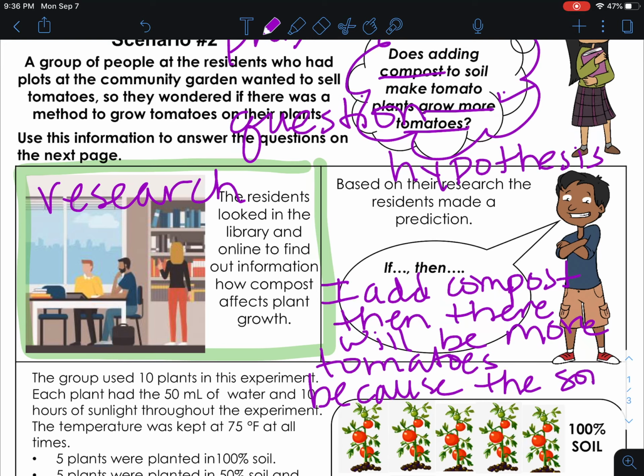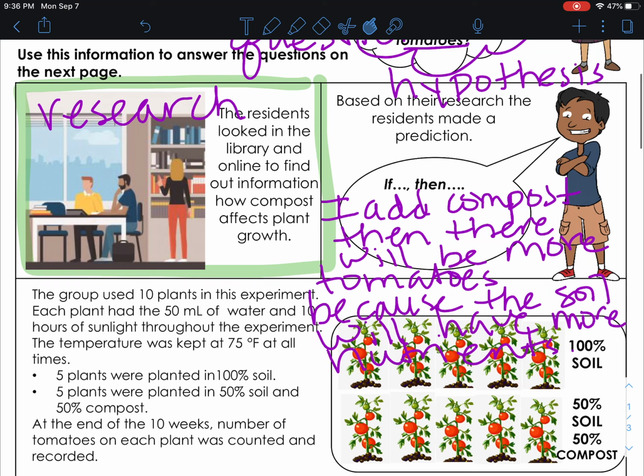the soil will have more nutrients. Okay, and I learned with my research that I need nutrients in the soil for my plants to grow stronger because they need to get that nutrition.